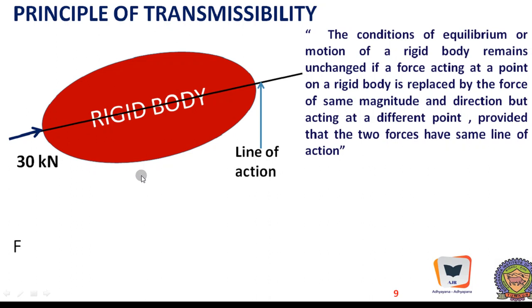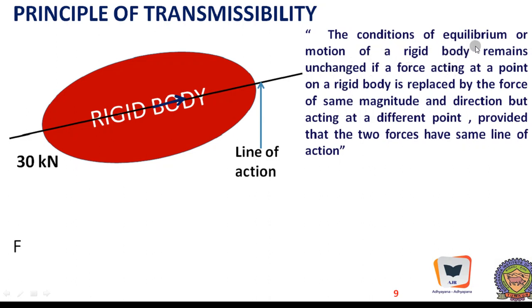The principle of transmissibility says that a force can be placed anywhere along its direction if the magnitude and direction are maintained as they are. This force can be moved anywhere along its line of action. Its effect remains the same. And anyway, the condition is it should be placed along the line of action, and its magnitude should be equal to the original force which was there over here. And it can be said the other way also. This is the classical definition of the principle of transmissibility.